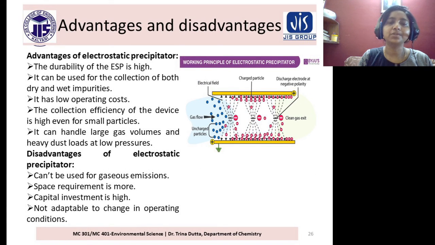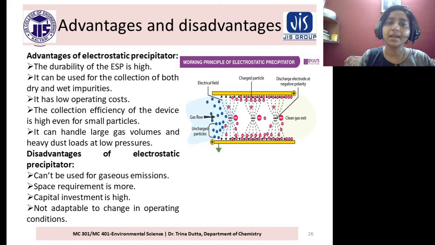Advantages of electrostatic precipitator. The durability of the ESP is high. It can be used for the collection of both dry and wet impurities. It has low operating costs. The collection efficiency of the device is high even for small particles.